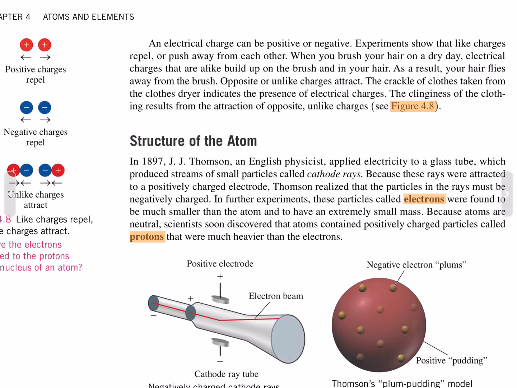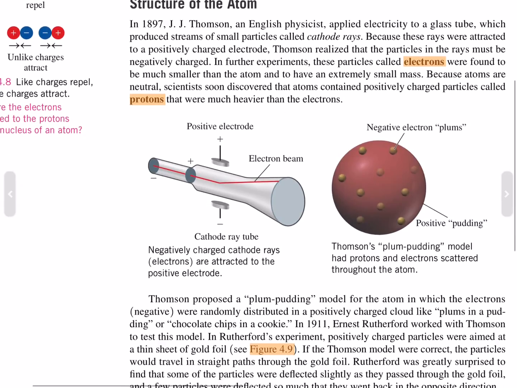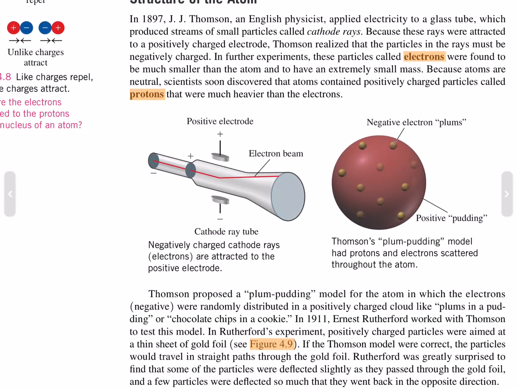Structure of the atom. In 1897, J.J. Thomson, an English physicist, applied electricity to a glass tube, which produced streams of small particles called cathode rays, because these particles were attracted to a positively charged electrode. Thomson realized that the particles in the rays must be negatively charged. In further experiments, these particles, called electrons, were found to be much smaller than the atom and to have extremely small mass.